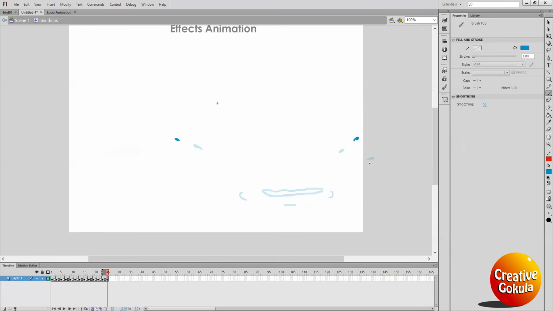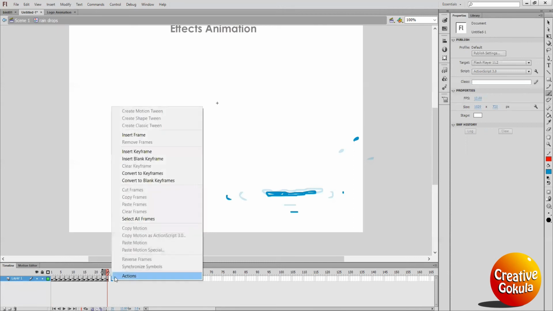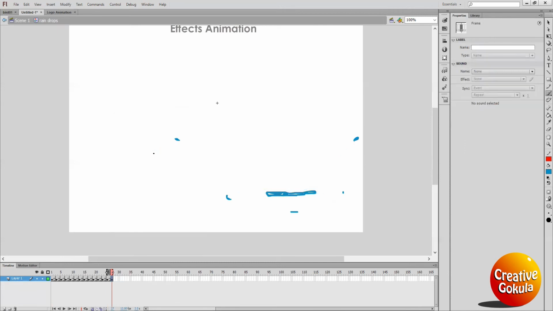This is also smaller, this is going out of the frame, so no need to draw. And these ripples will slowly disappear. The next frame, insert keyframe.